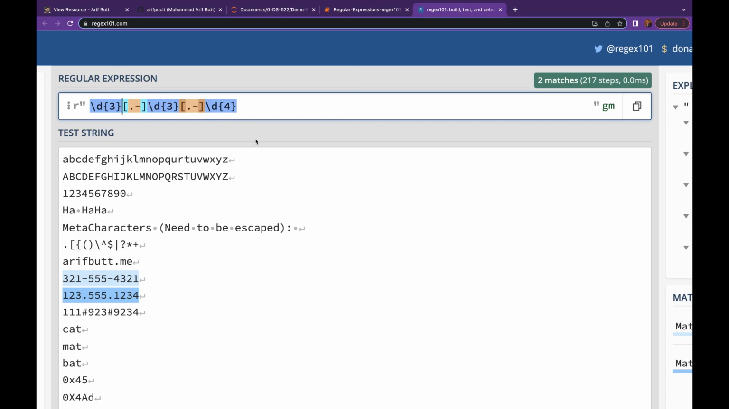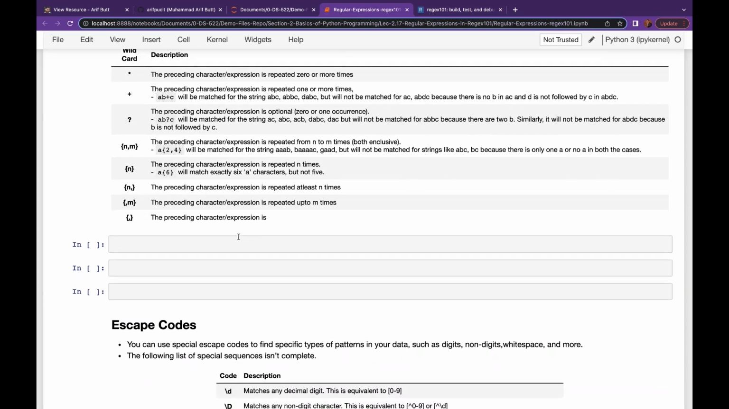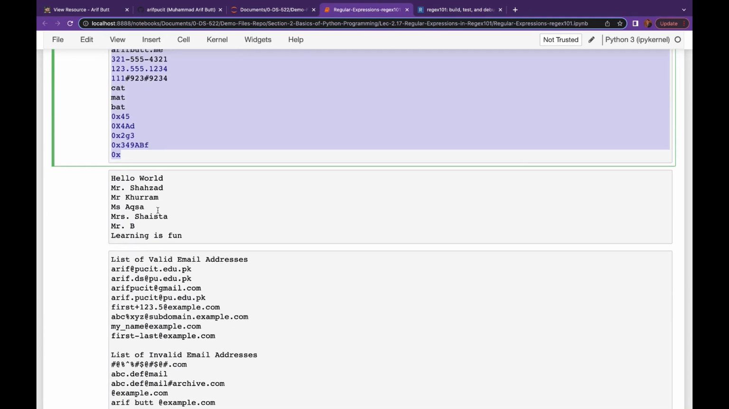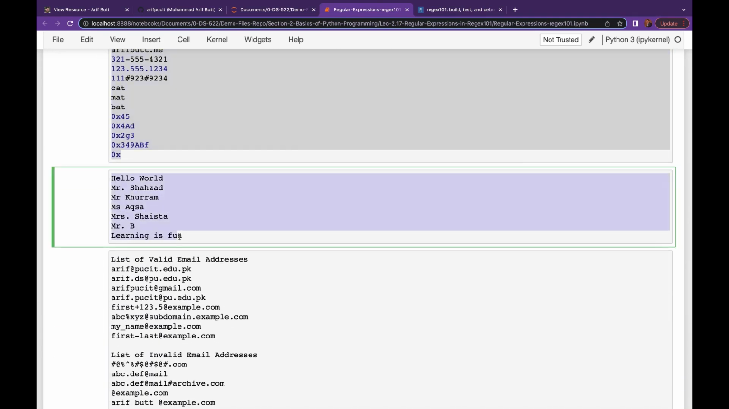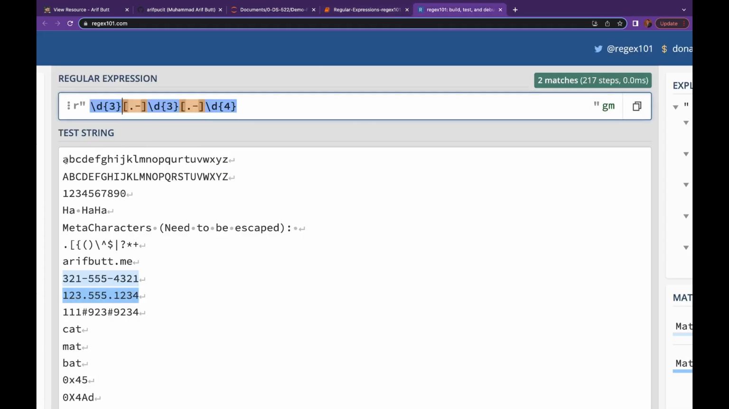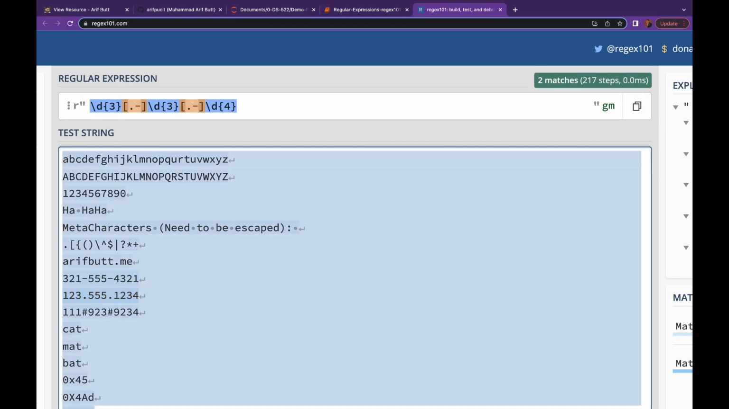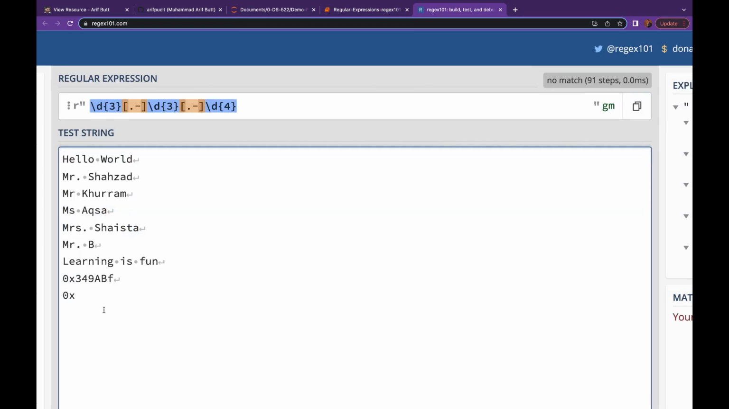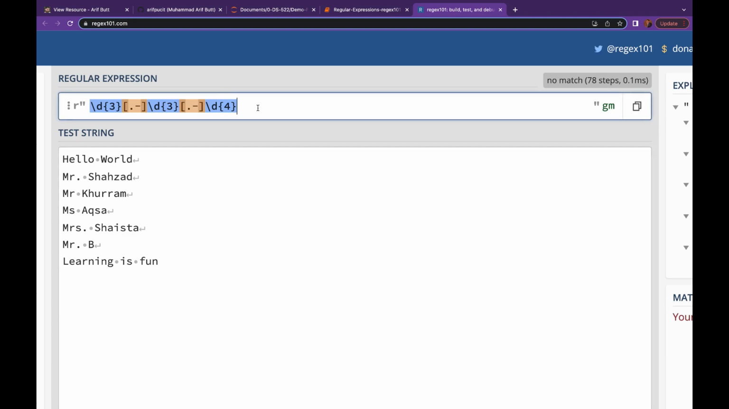Okay, let me copy some other dataset to learn some more meta characters. Let me take this dataset now. Some names, Control C. Let me come over here and select this. Great. So we have certain names over here, and we want to select these names.